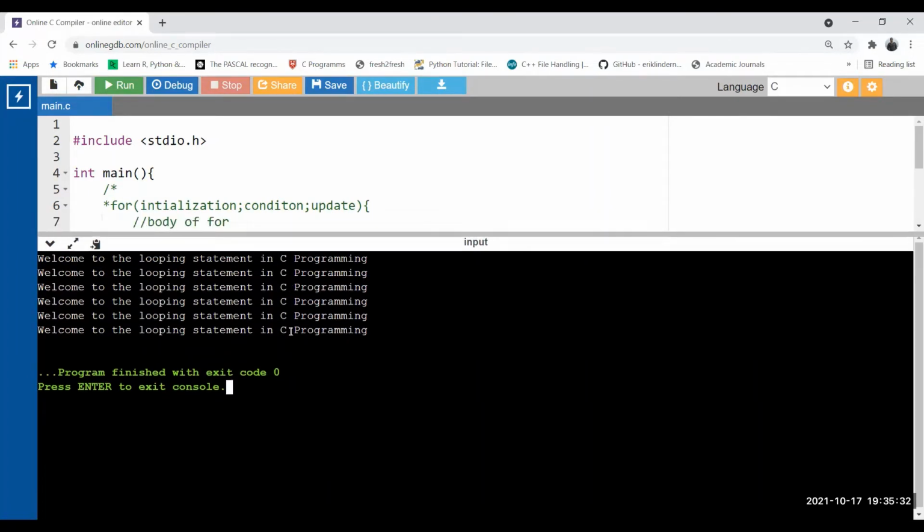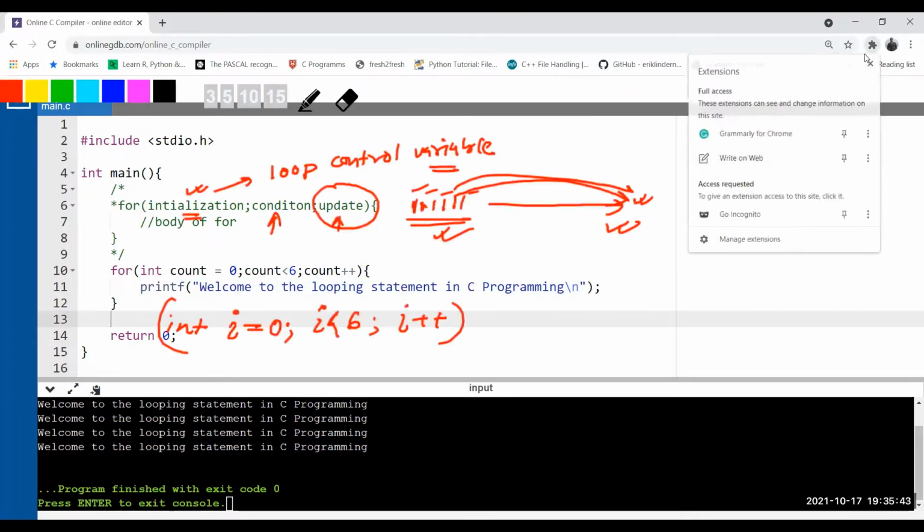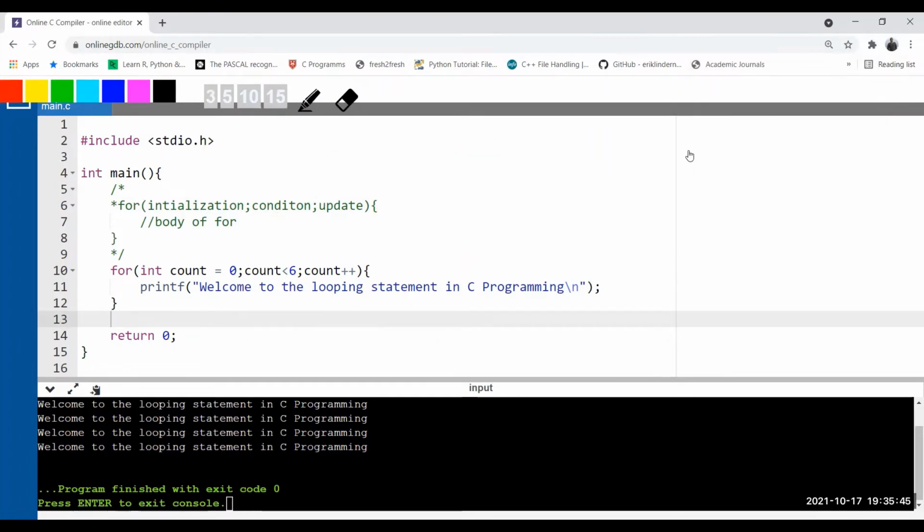But if you look carefully at the code here, I have used the printf statement only once. So let me show you how this loop actually processes this particular piece of code, how a for loop actually works in a computer environment.